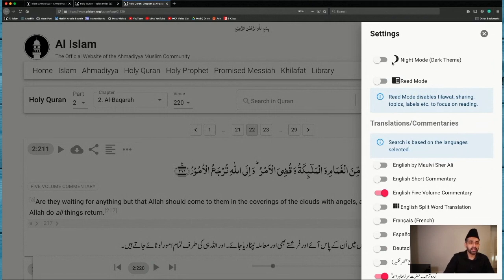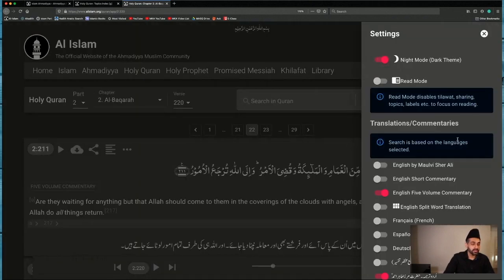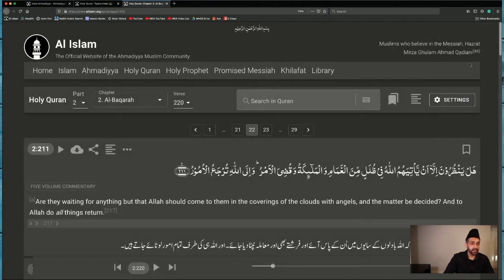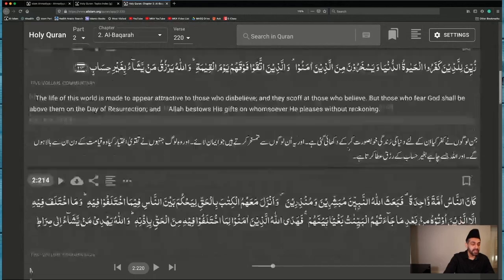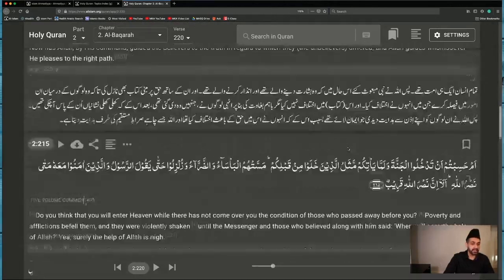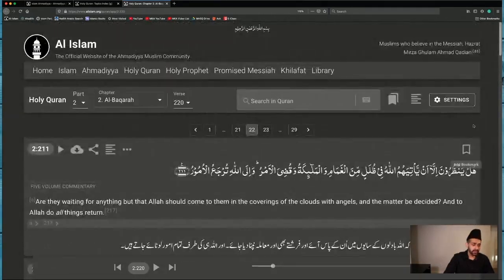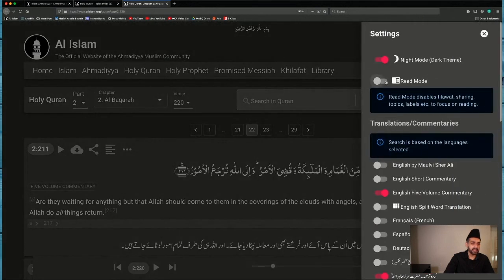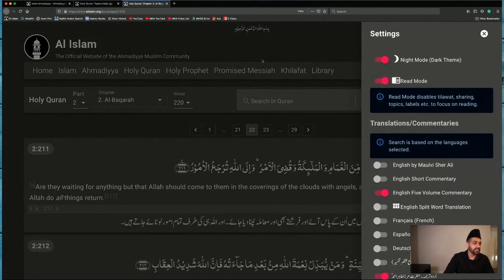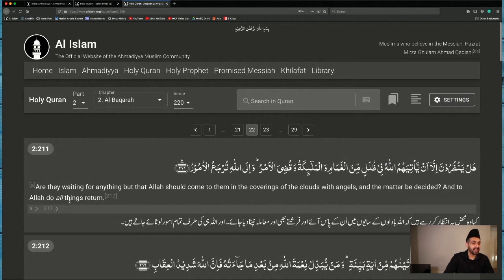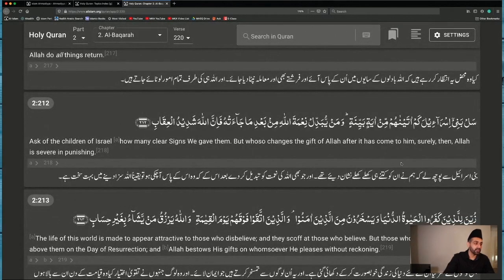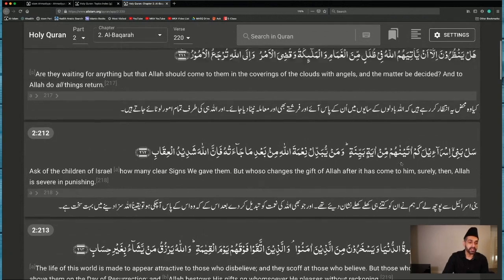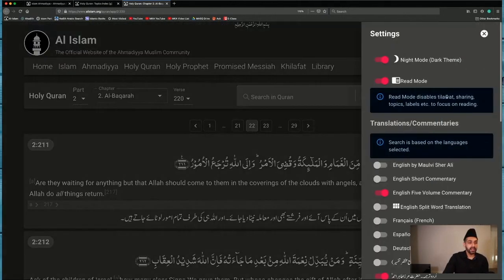So, for instance, you can click on night mode, and if you click on night mode, it will go into this really nice readable format that you can benefit from. Similarly, there's a read mode that will take out some of the extra links that are there, so it makes it easier for you to read and focus on the reading of the verse and the translation itself.